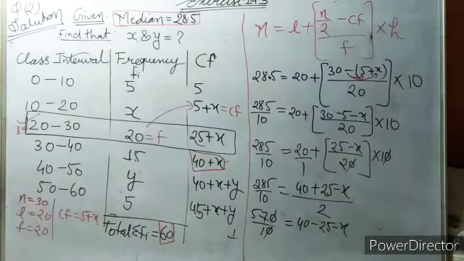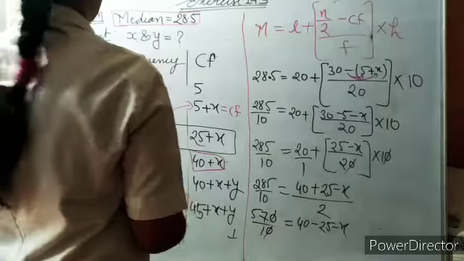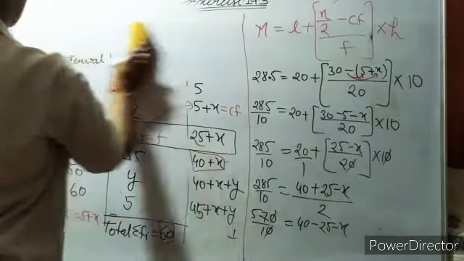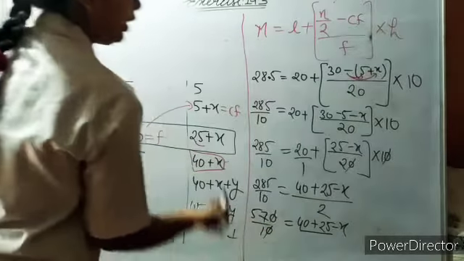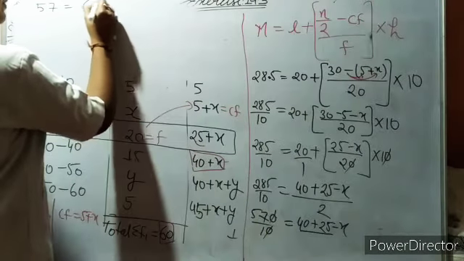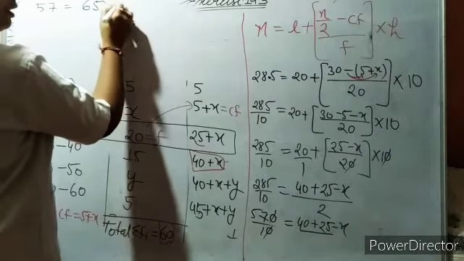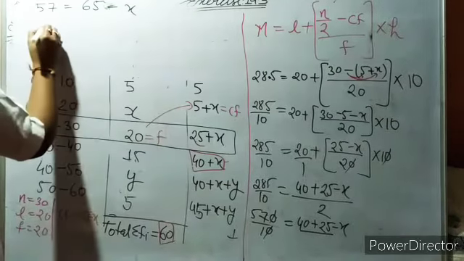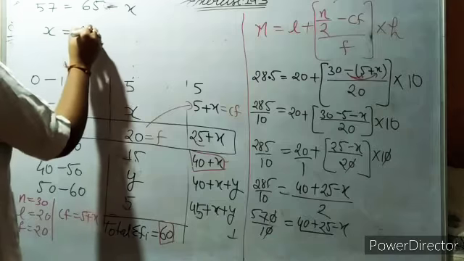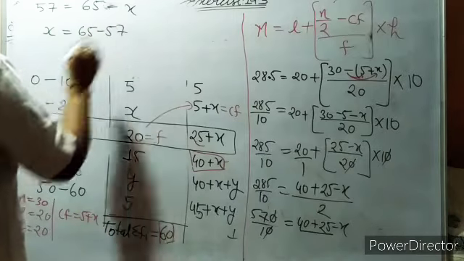So 0, 0 cancel, and it will come only. Because of this plus, we add together and we get 65 minus x. It will come here. So x is equal to 65 minus 57.